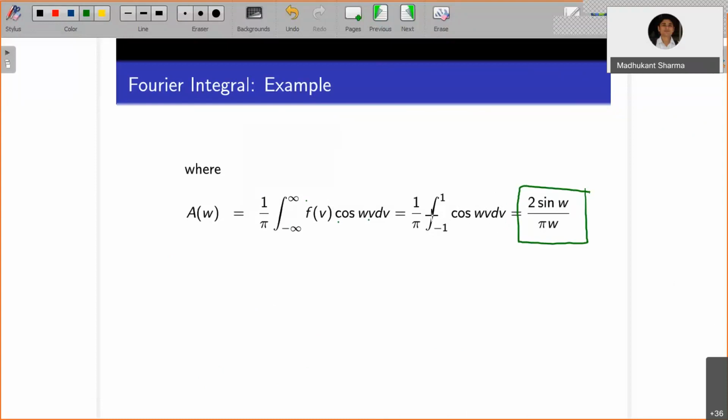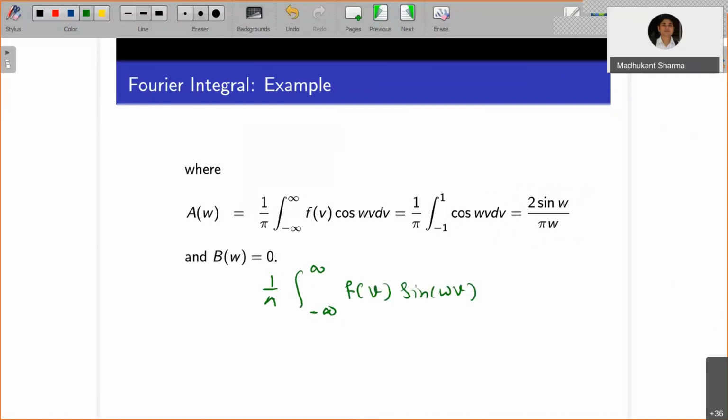Now in the case of b of w, it is 0. Why? Because in the b of w case you have 1 upon pi integration minus infinity to infinity f of v times sine of wv dv, which is equal to 1 upon pi integration minus 1 to 1 sine of wv dv. Over this interval minus 1 to 1, the sine function is an odd function, so by the definite integral property that value is 0. Or else you can evaluate it. So b of w is absent now. b of w is 0, so only a of w is there.